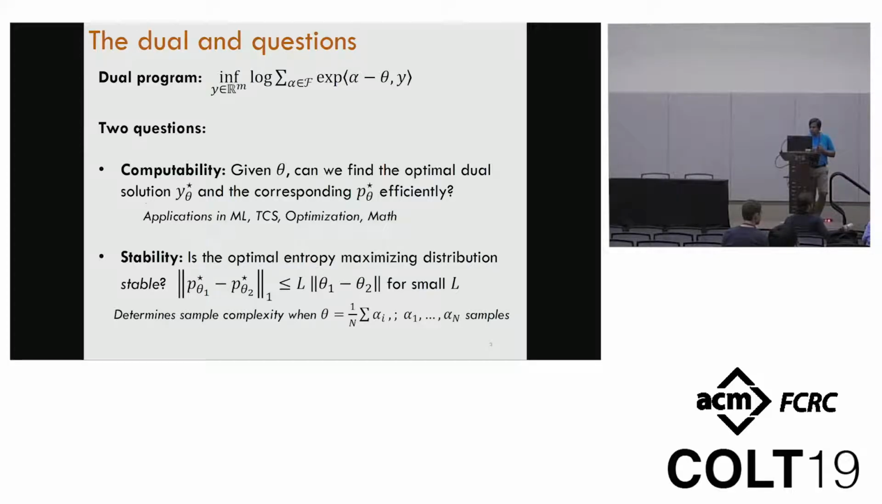In terms of stability, what we are looking for is, if I have these two probability distributions, one corresponding to the first theta and the other corresponding to the second theta, in terms of total variation distance, how does it relate to the distance between the 2 points? And we would like this Lipschitz constant L to be as small as possible.